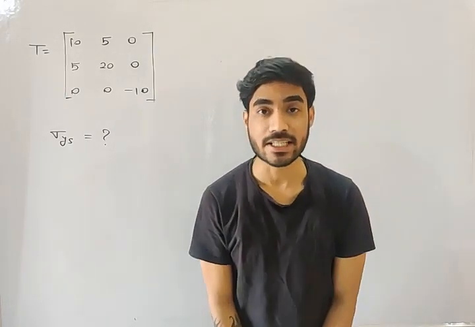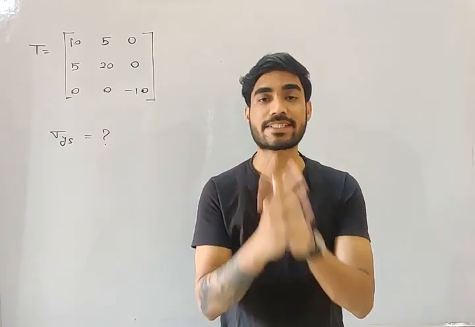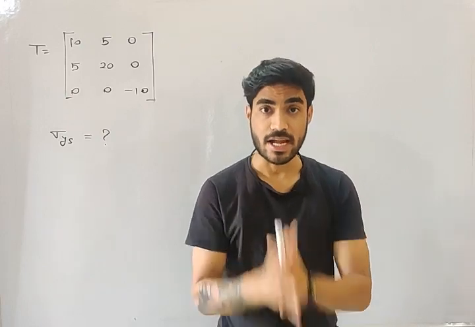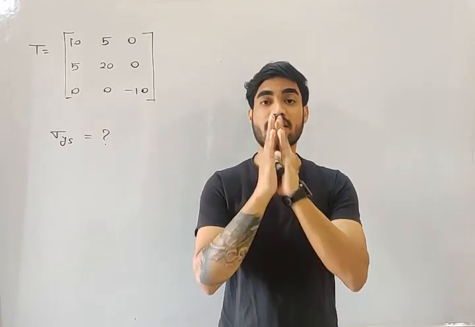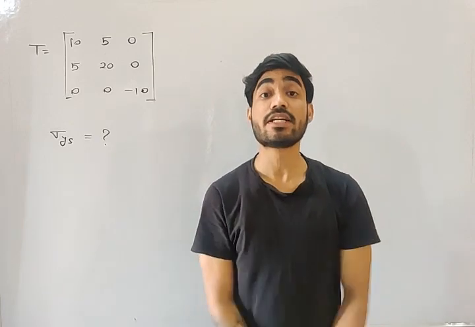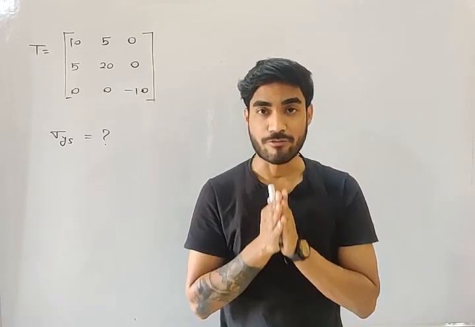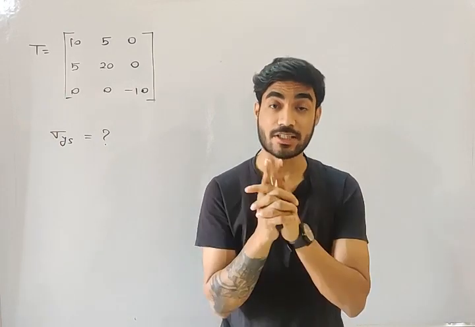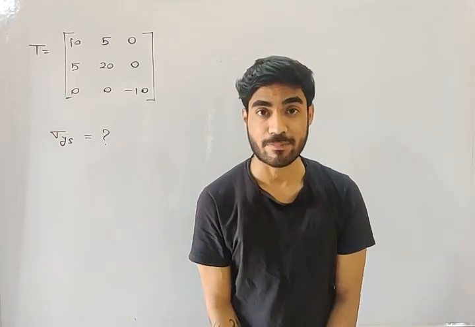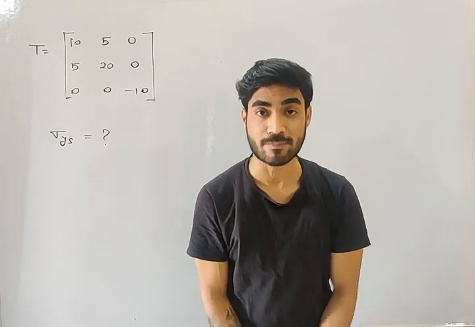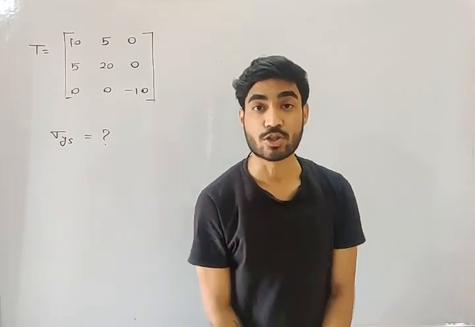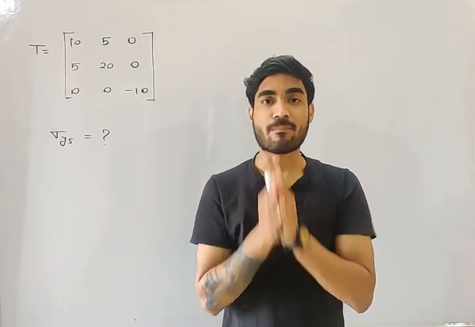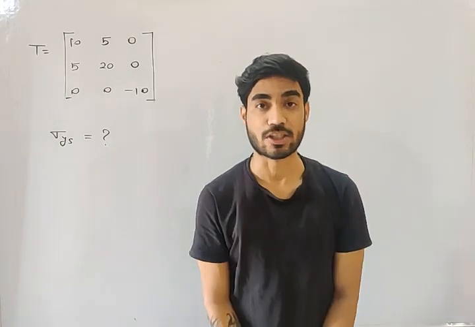In the past 3 lectures, we have completed the first chapter of machine design, which is design against static loading, and in that chapter we completed the most important topic, theories of failure, my friend. Now from today's lecture, we are going to start the second chapter of machine design, which is another very interesting chapter, another very important concept, design against fluctuating load. We will understand what is fluctuating load and we will understand some basic concepts related to fluctuating load.